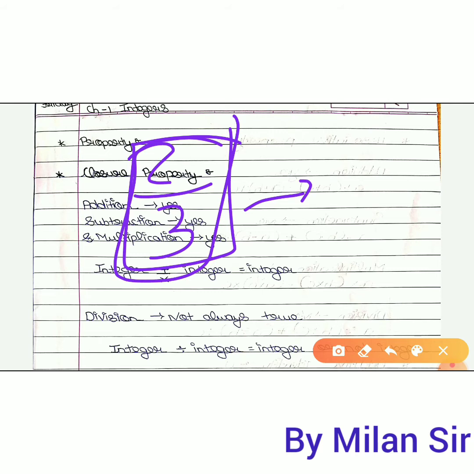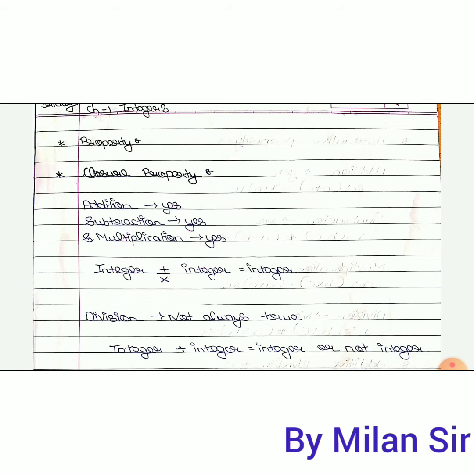Sometimes we get an integer number, but we do not always get an integer number as the answer. That's why it is written here that in division it is not always true. This property is not applied for division for all numbers. Sometimes we get an integer number, but sometimes we do not get the answer as an integer number. That's why this property is not applied for division.